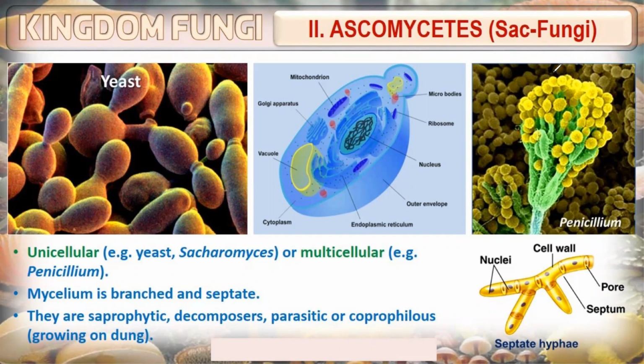Now we are moving ahead with Ascomycetes, which is also known as sac fungi. They may be unicellular or multicellular. Yeast is a unicellular fungus, and Penicillium is multicellular. Mycelium is branched and septate. They are saprophytic, decomposers, parasitic, or coprophilous. What is the meaning of coprophilous? It is written on our screen. That is growing on dung.